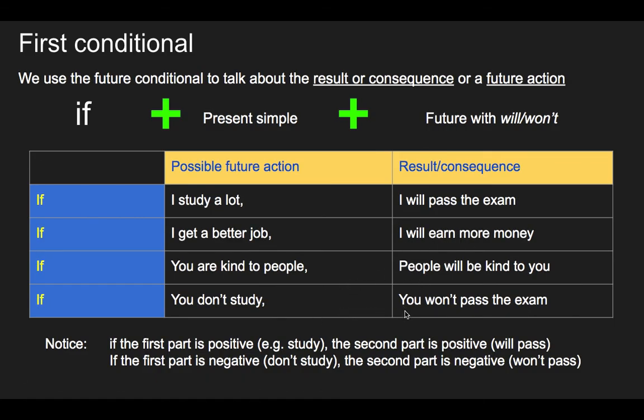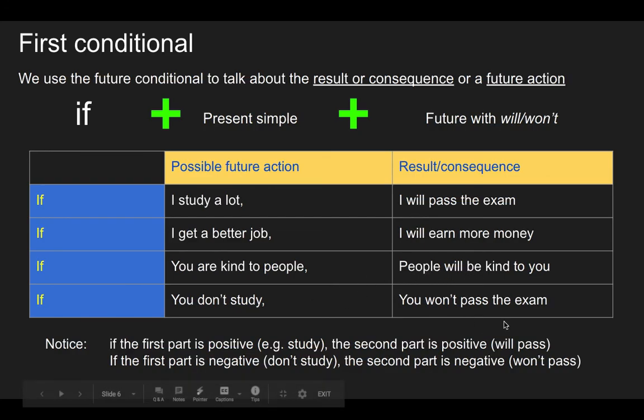So you can say, you won't pass the exam if you don't study. I will earn more money if I get a better job. People will be kind to you if you are kind to people. So we can change the order, that's okay. So that's the first conditional.